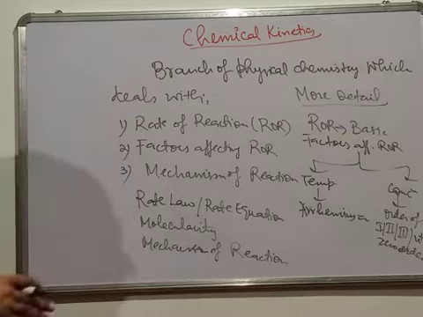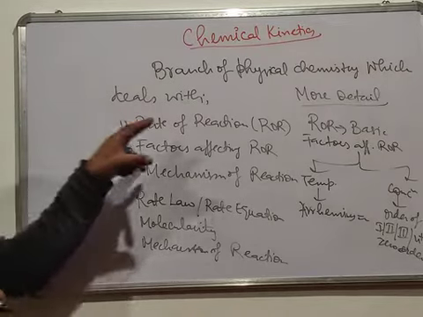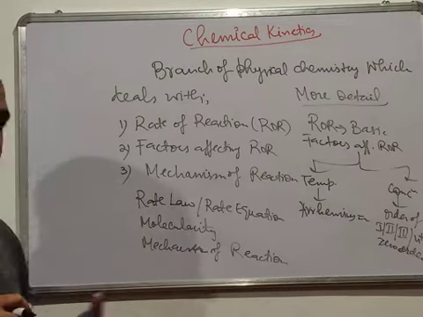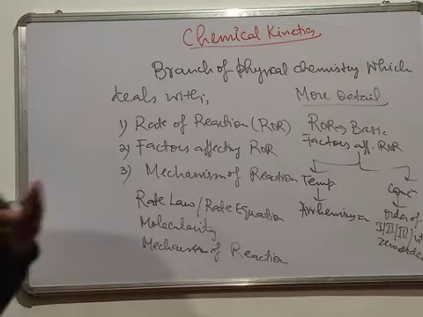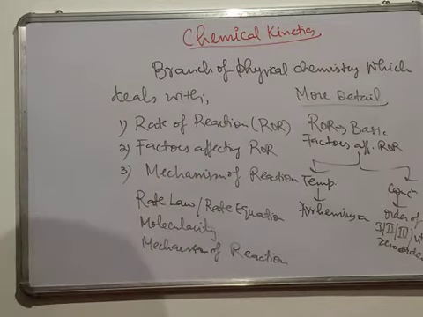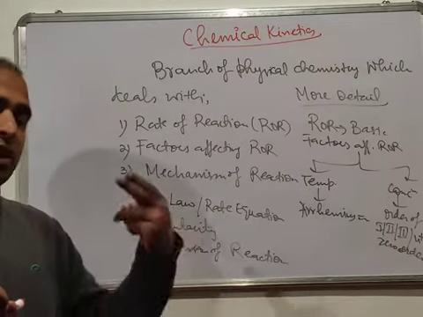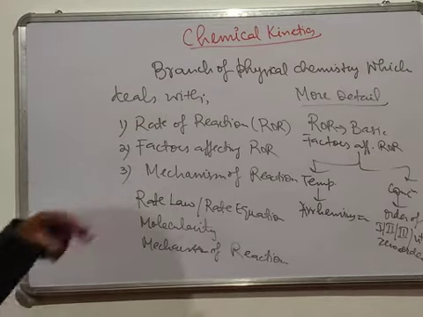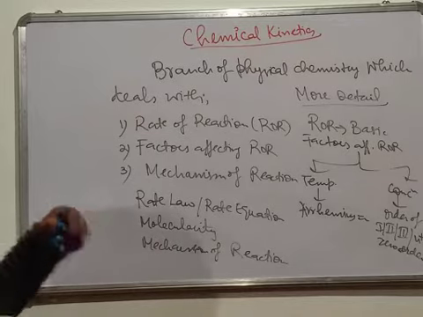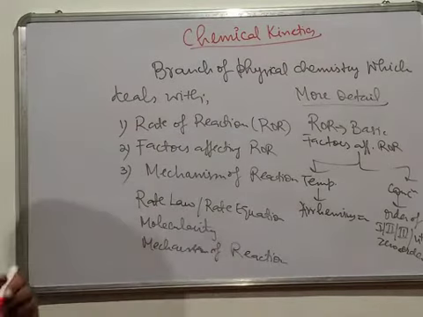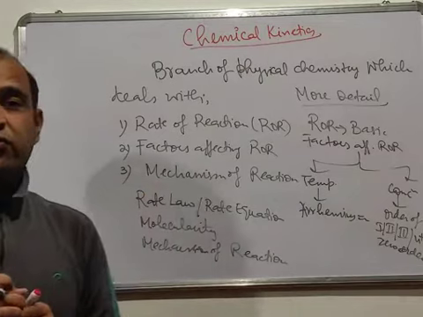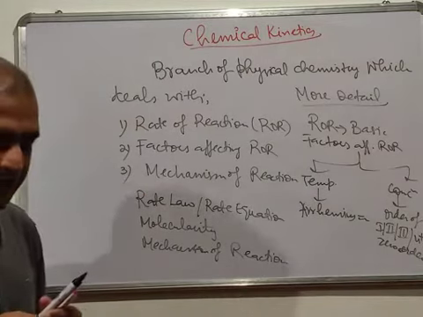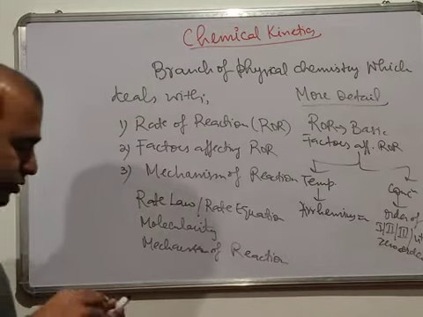These are the basic things that we'll try to study. The first basic thing is the rate of reaction. Then we have factors which affect this rate of reaction. Of course, we have two important factors, temperature and concentration. There are some other factors also which affect the rate of reaction. Then we have mechanism of reaction, rate law expression or rate equation, and molecularity. The most important thing is the order of reaction, whether the reaction is first order, second order, third order, or sometimes zeroth order. These things we'll try to cover in this topic.